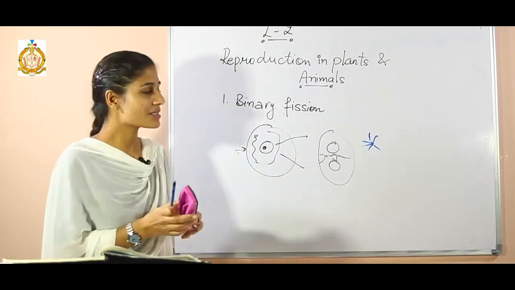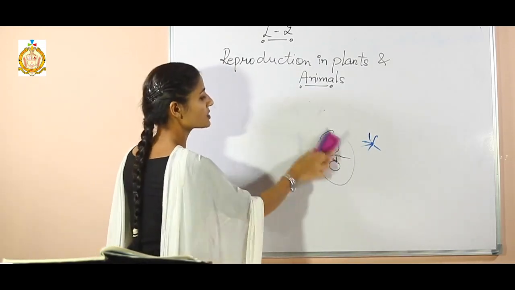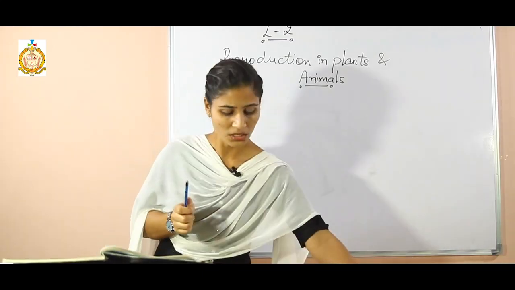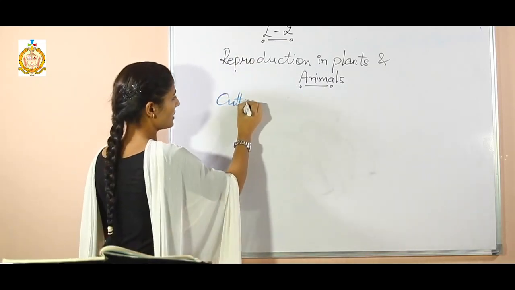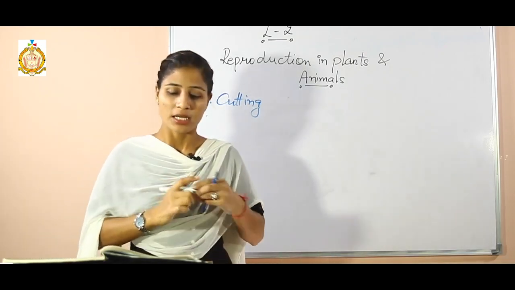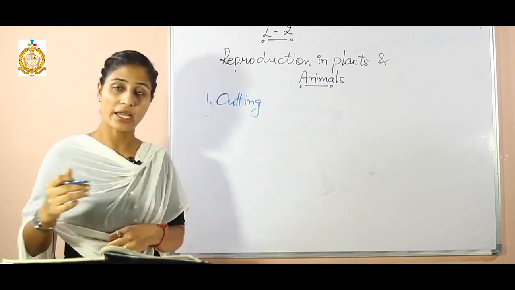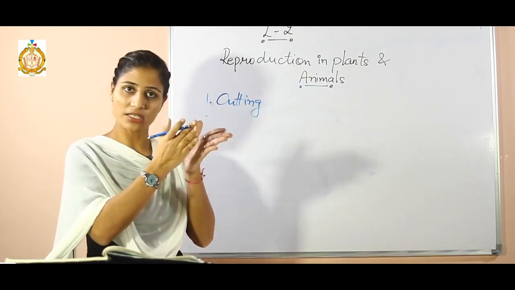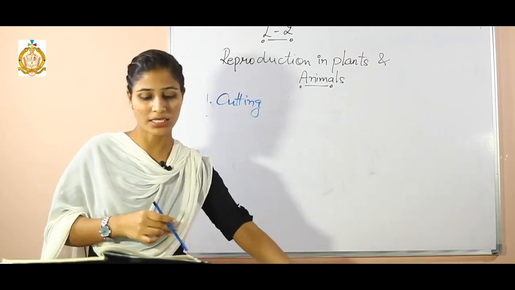First we are going to discuss the cutting process. The cutting process is very common in the rose plant. You may have seen it in your home too. So first is the cutting process. How does cutting take place? In cutting, we cut the stem of a plant and afterward we keep that cut stem under soil, and we get a new plant. That is known as the cutting process.